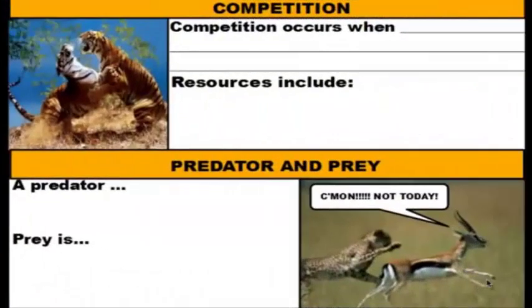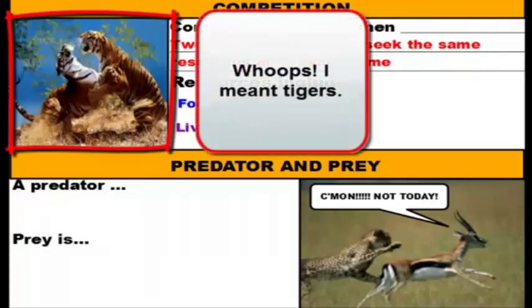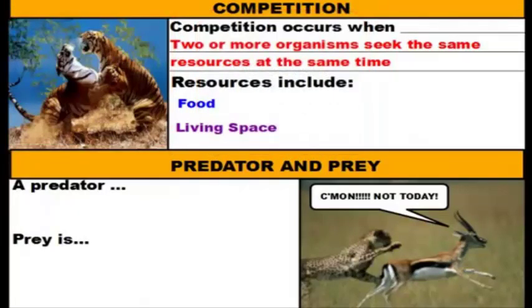So the next interaction we're going to talk about is competition. Competition occurs when two or more organisms seek the same resources at the same time. So some of these resources include things such as food or living space. For example, if we take a look at this picture here, we have two lions battling it out. So perhaps they want to live in the same territory because the territory provides enough food, enough protection, enough water, all the things that it needs to survive.